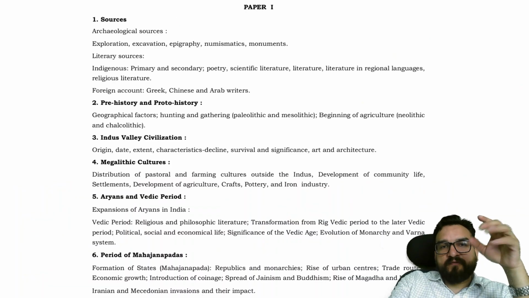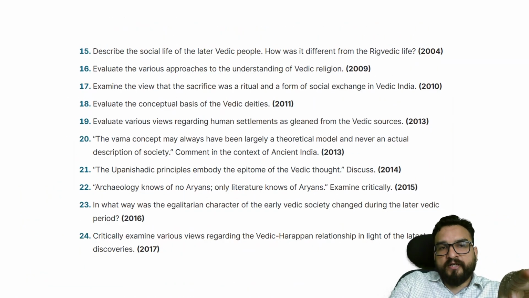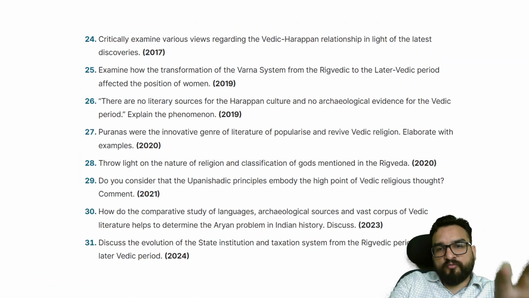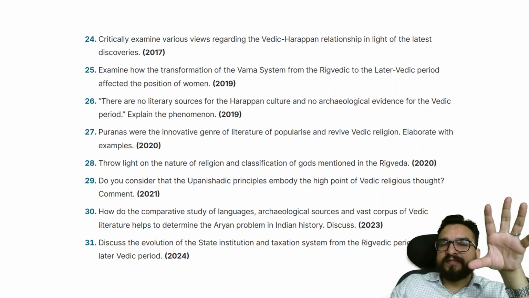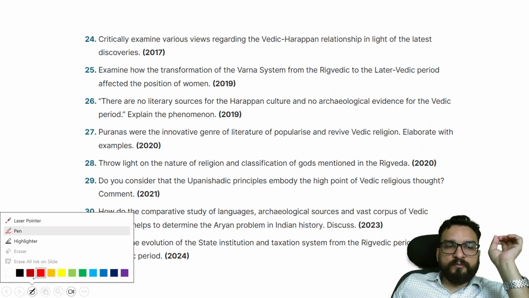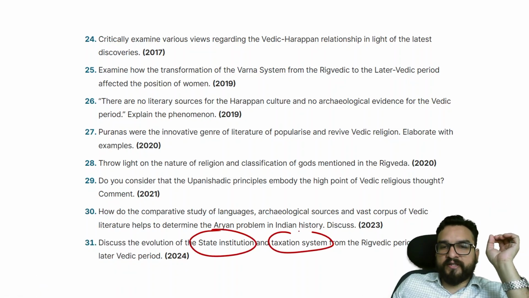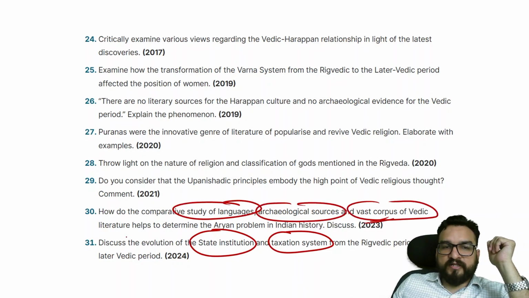Now you see the PYQs. You put any PYQ over here. You try to read out these PYQs. Pause the video. Try to understand and put them into the outline. You will be finding it: state, institution, polity, taxation, economy. Languages, archaeological sources, vast corpus of Vedic literature.